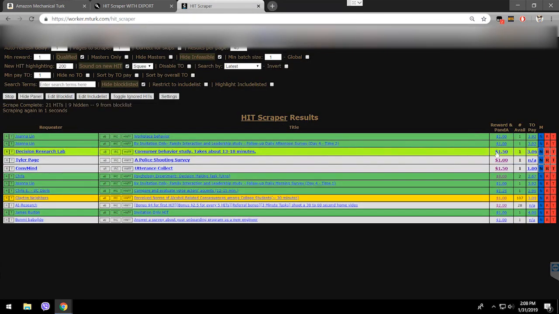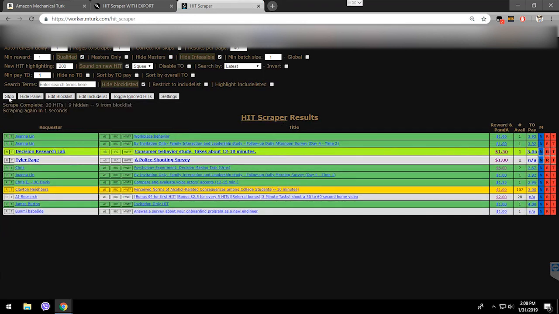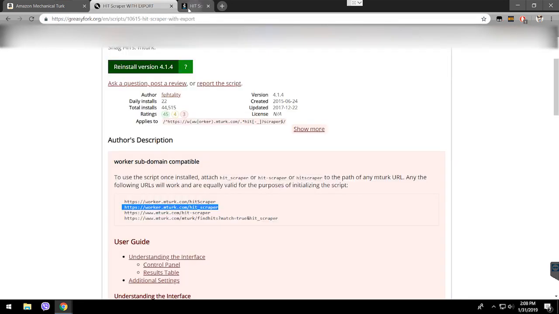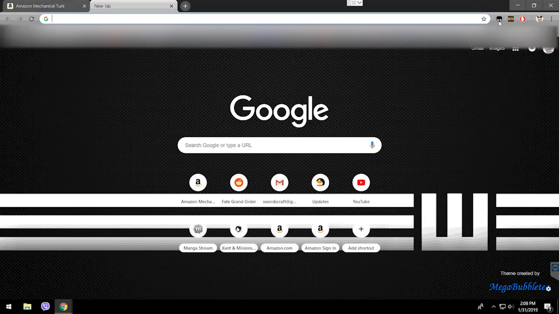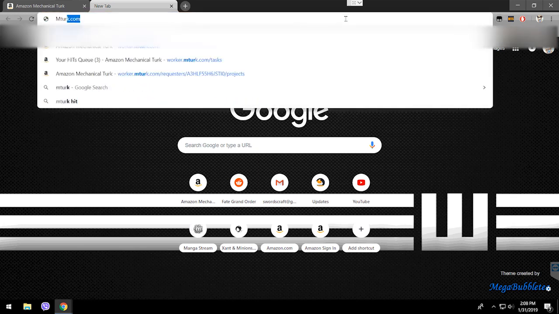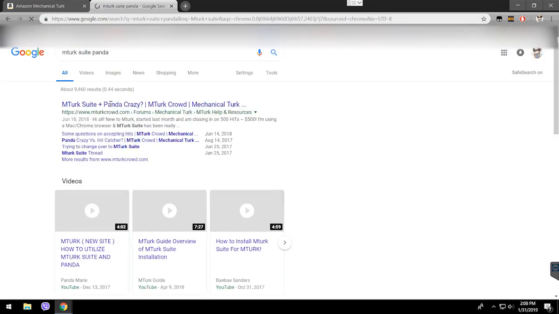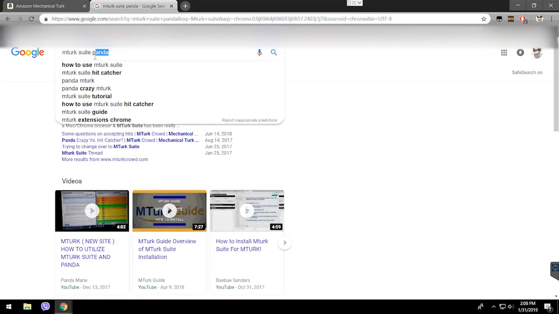So this is for the fresh HITs, if you want to catch something very quickly before anyone does. But it's more effort and work to use a scraper. Some people would prefer something like MTurk Suite, which I downloaded here. This is not a script, or it's a script but it doesn't require Tampermonkey to run. So what you need to do is just write MTurk Suite on Google.